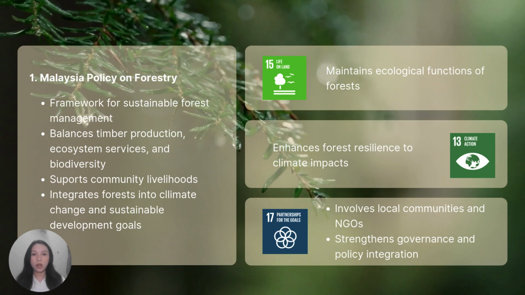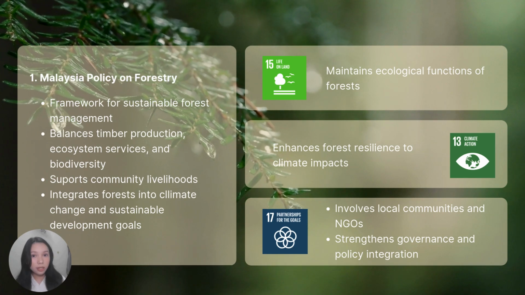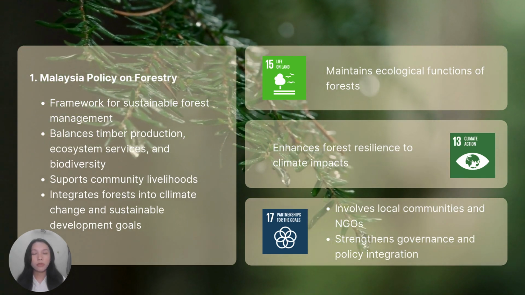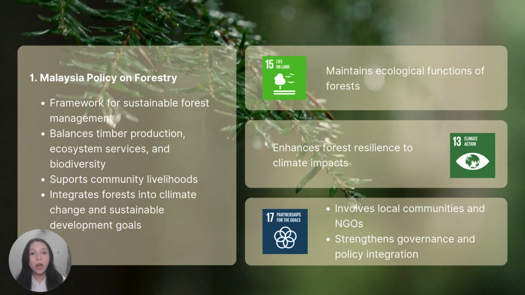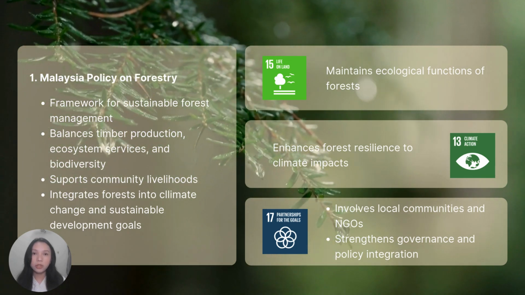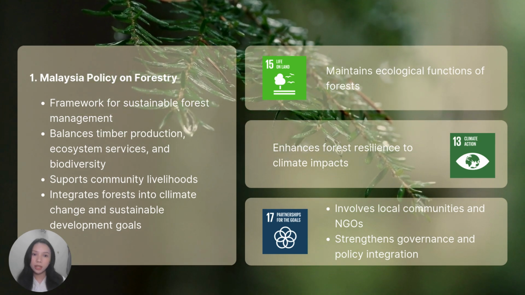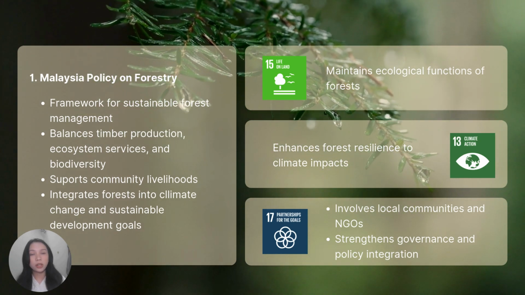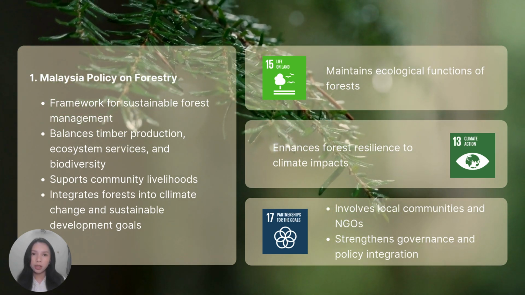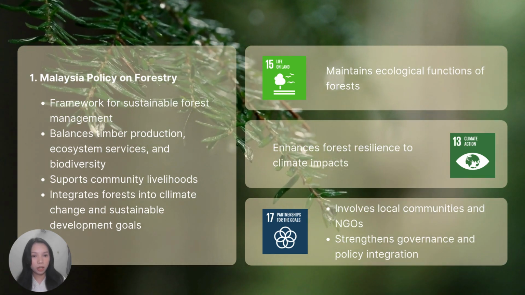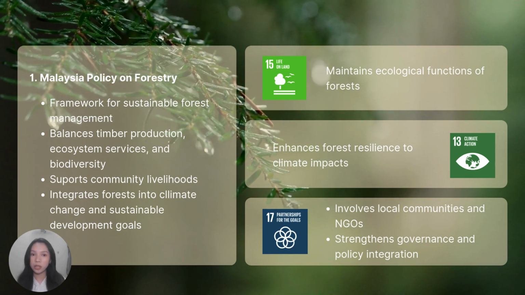Deforestation and degradation of the forest ecosystem have been identified as factors that can affect environmental stability and the quality of the well-being of the community. The Malaysia policy on forestry is the country's updated framework for sustainable forest management. Its main goal is to ensure that forests are managed not only for timber production, but also for ecosystem services, biodiversity conservation, and climate mitigation, while supporting the livelihood of communities that depend on the forest.